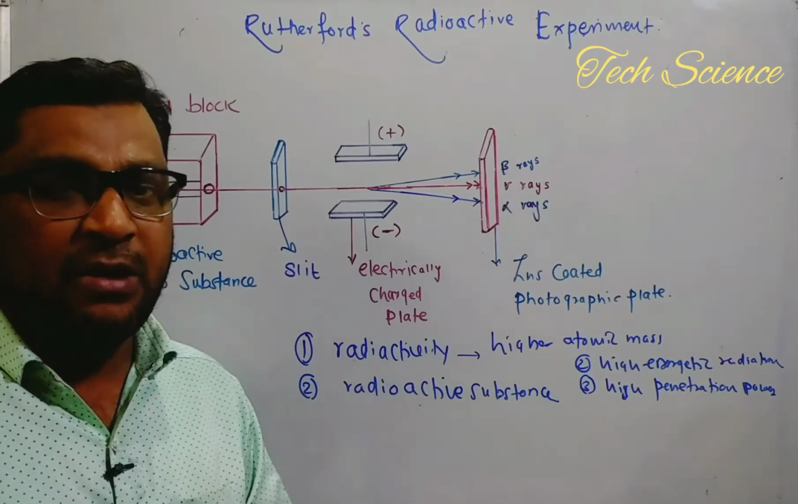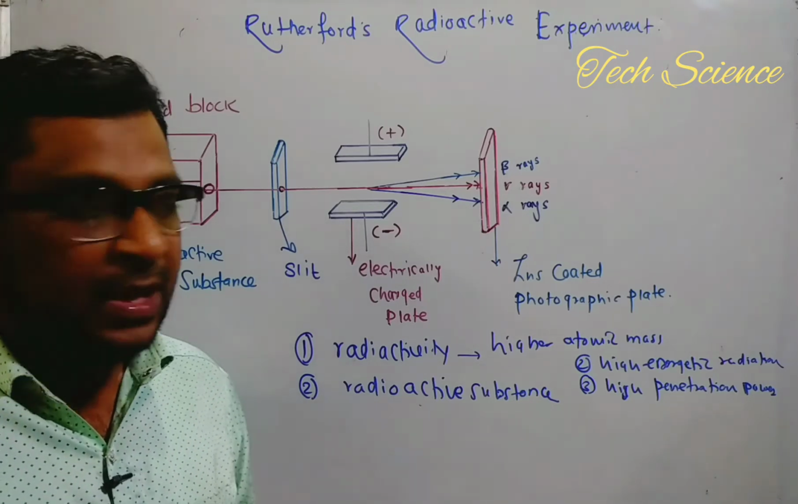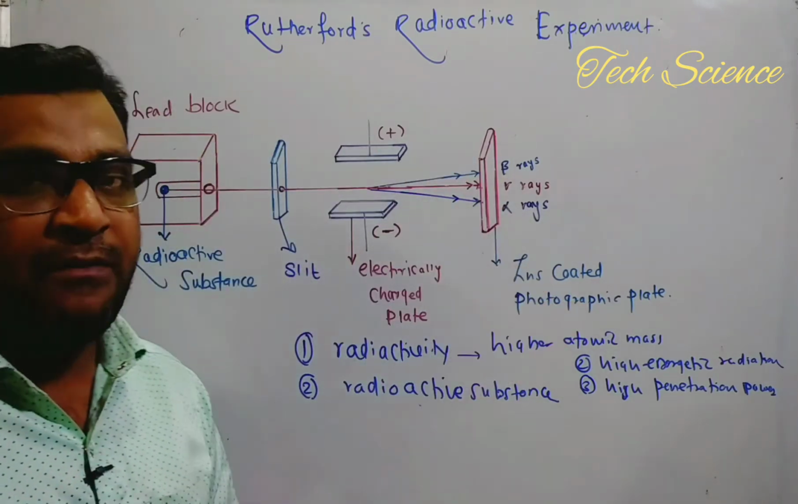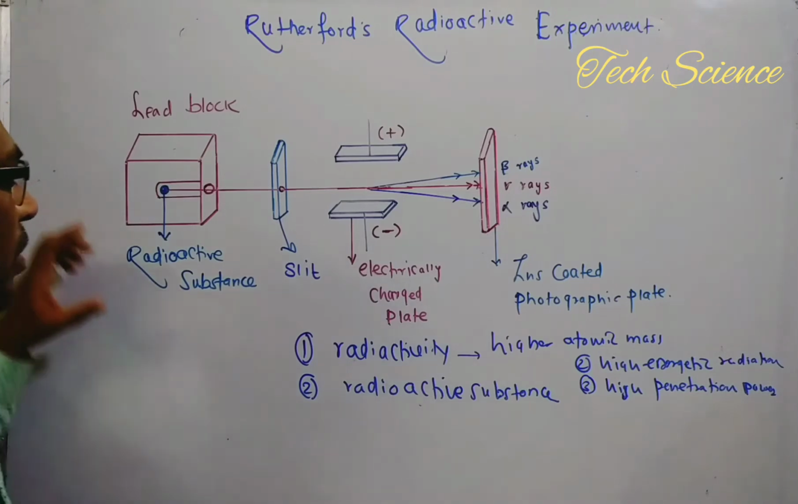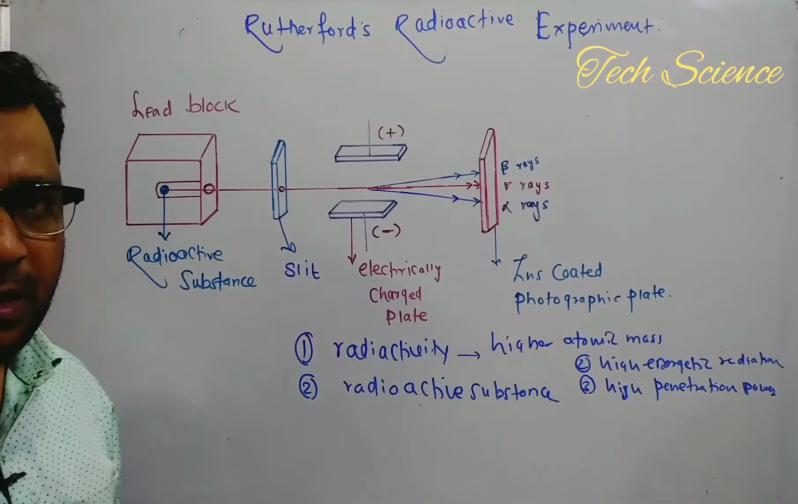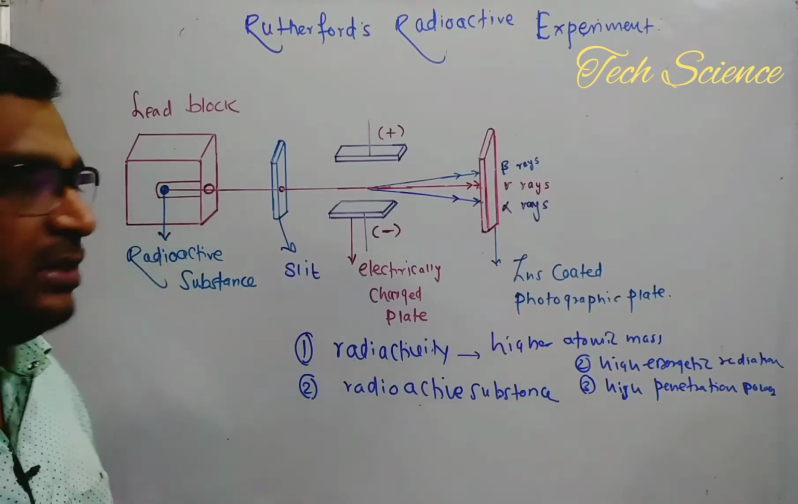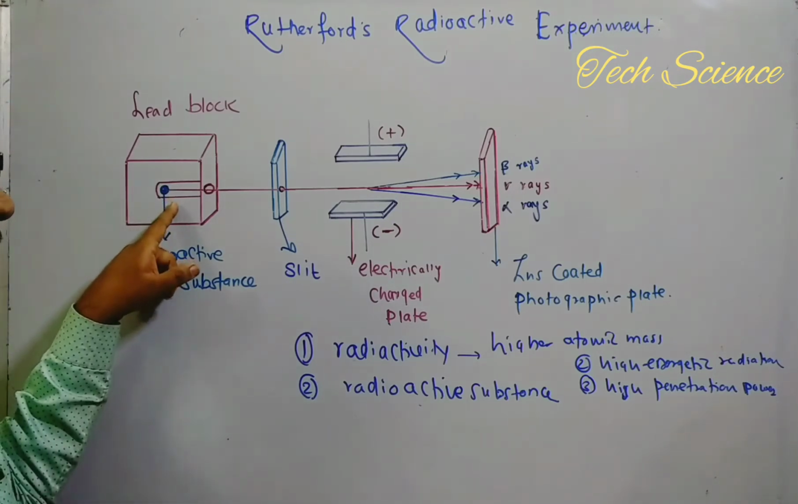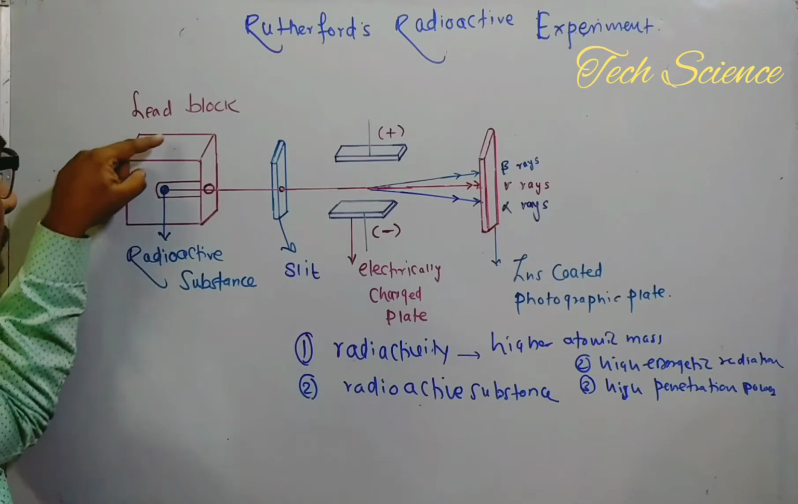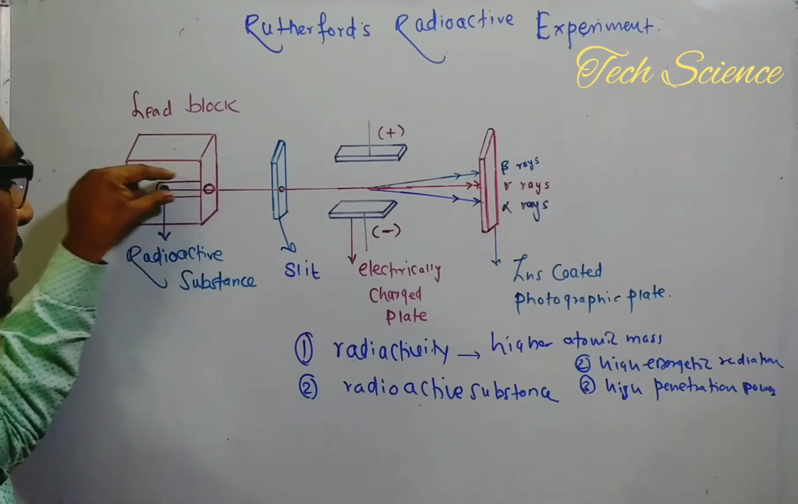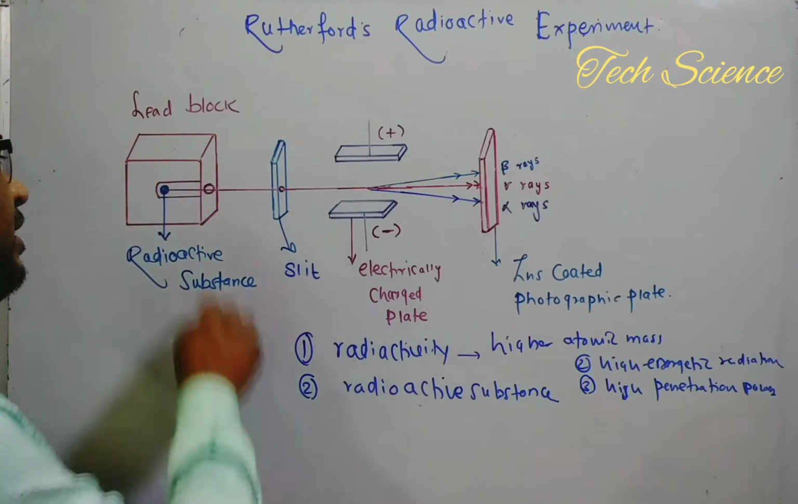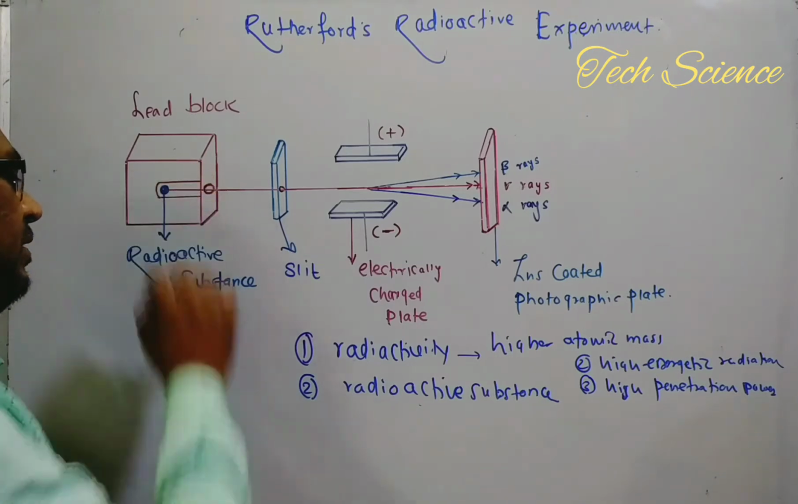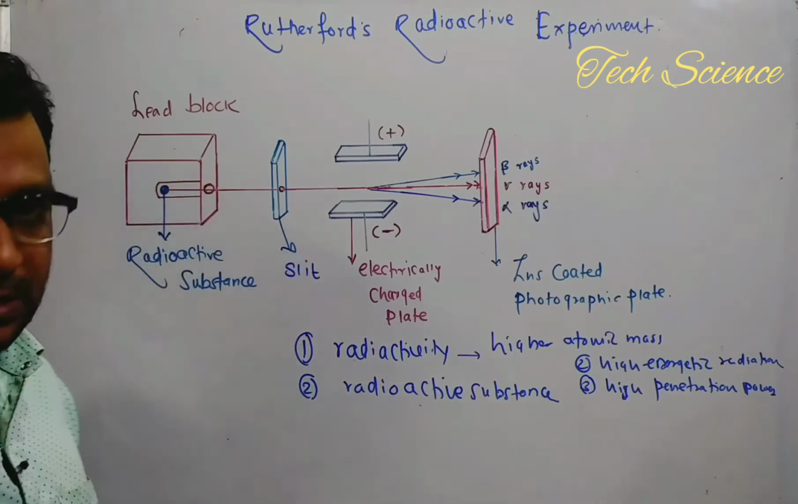There is an evacuated chamber in a dark room, and in this dark room we have one box, called the lead box. What is the function of this lead box? The radioactive substance is placed in a lead block which has a small opening, and here in between we situate the radioactive substance.